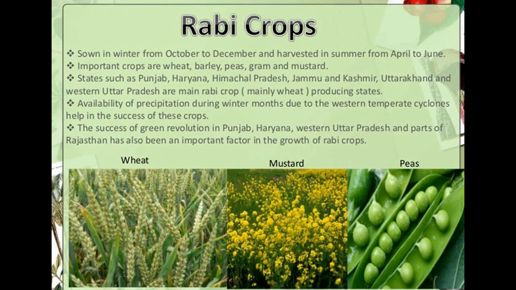Firstly, we talked about the Rabi crops, which are sown in winter from October to December and harvested in summer from April to June. Important crops are wheat, barley, peas, gram and mustard. States such as Punjab, Haryana, Himachal Pradesh, Jammu and Kashmir, Uttarakhand and Western Uttar Pradesh are the main Rabi crop producing states. Availability of precipitation during winter months due to the western temperate cyclones helps in the success of these crops, and the success of the Green Revolution in Punjab, Haryana, Western Uttar Pradesh and parts of Rajasthan has also been an important factor in the growth of Rabi crops.